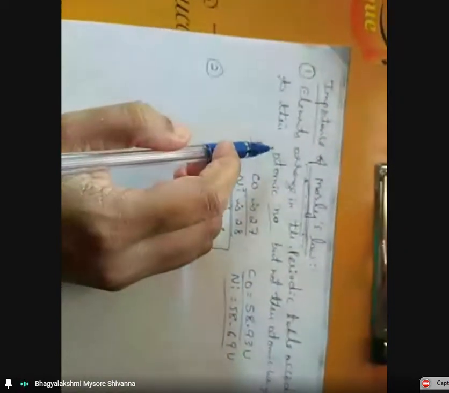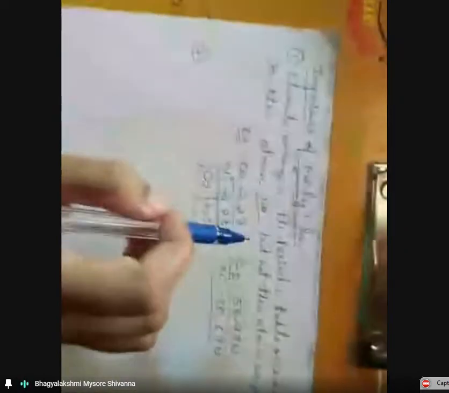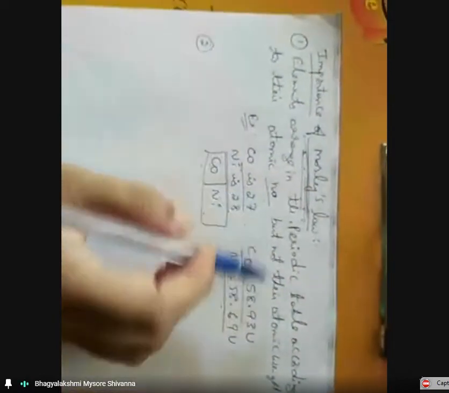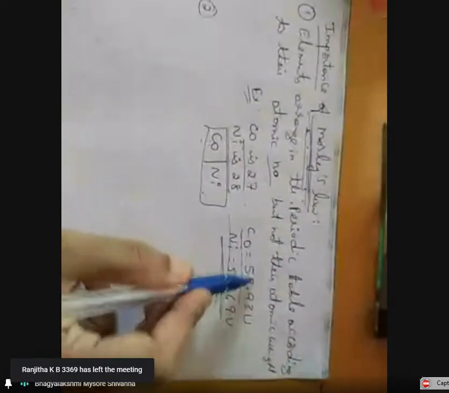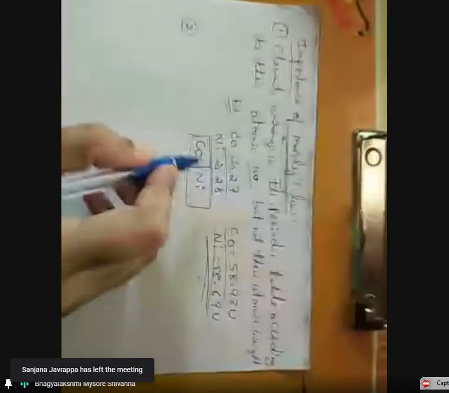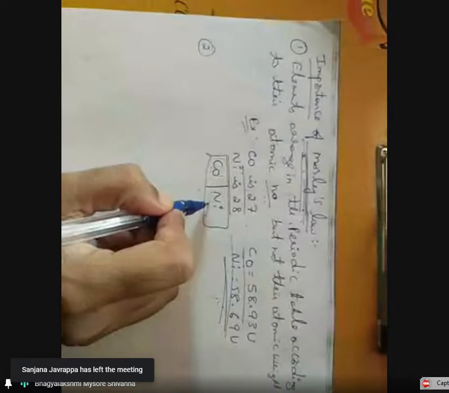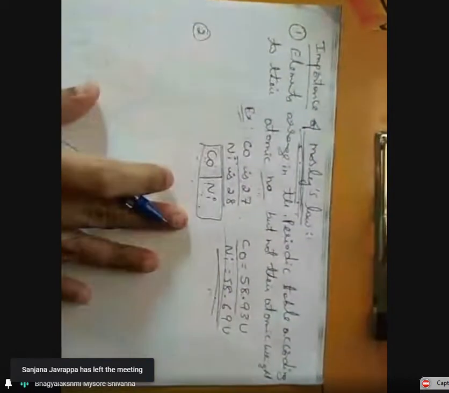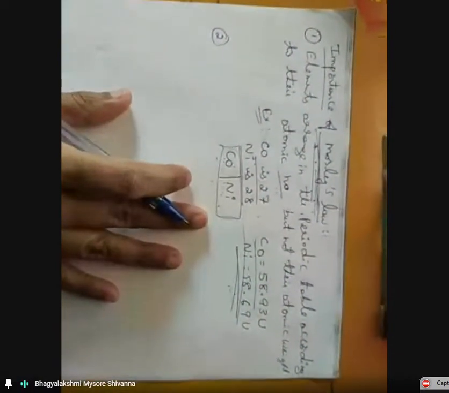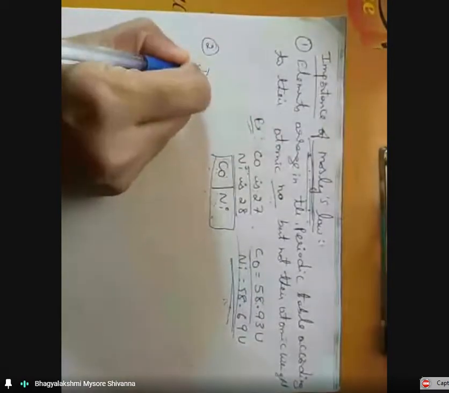So this is the first importance. What is the first importance? Elements should be arranged in the periodic table according to their atomic number, but not their atomic weight. So this is the atomic weight or atomic mass. This is the atomic number. Therefore, cobalt is placed before the nickel. So the second advantage is it also leads to the discovery of new elements.